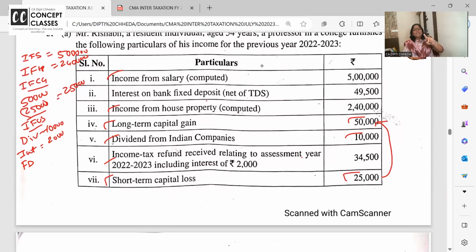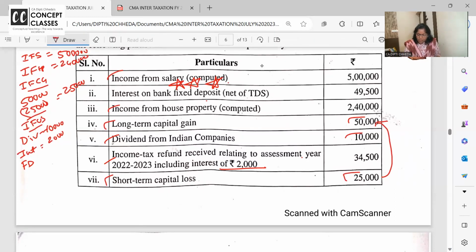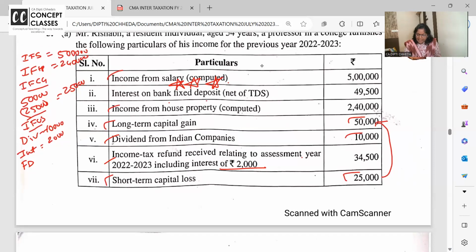Refund is not taxable, huh? Income tax I only paid and I got refund, so it's not my income. What is income? Interest. This one is nice. इसको 5 star खिलाओ, KitKat खिलाओ. Interest on bank FDs net of TDS, 49,500. Interest on FD you have received after 10% TDS.